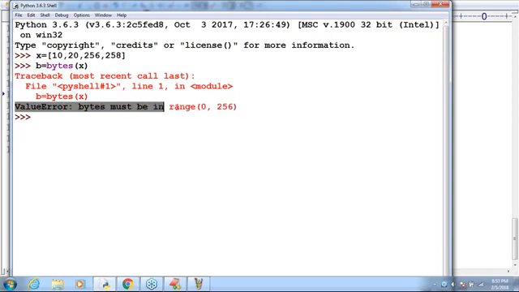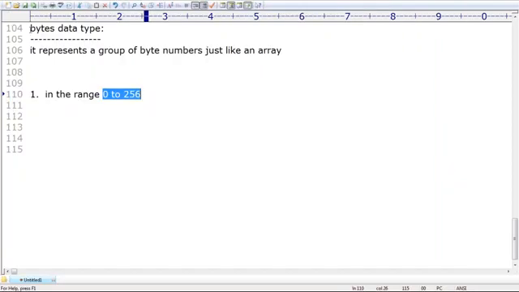Are you in a position to understand? What error by default are we going to get? Value error. Bytes must be in the range 0 to 256 only. If you are taking values beyond that range, automatically we are going to get the error. Remember that. So the first conclusion is very clear: in the bytes data type, every value should be in the range 0 to 256.